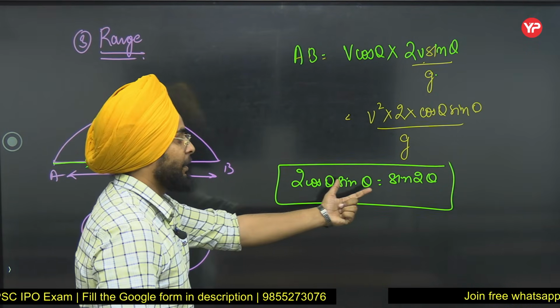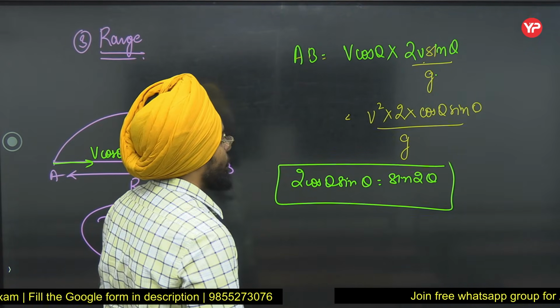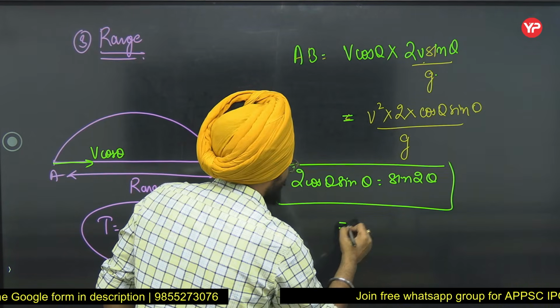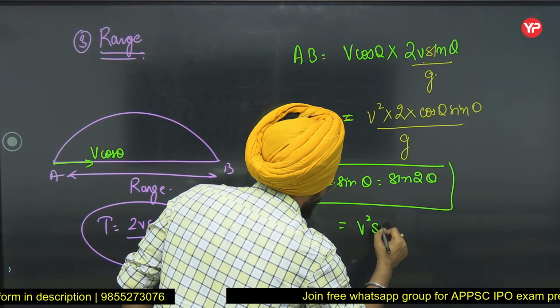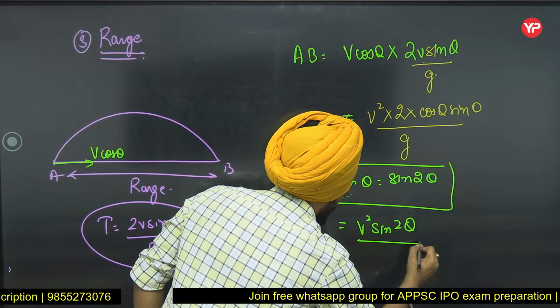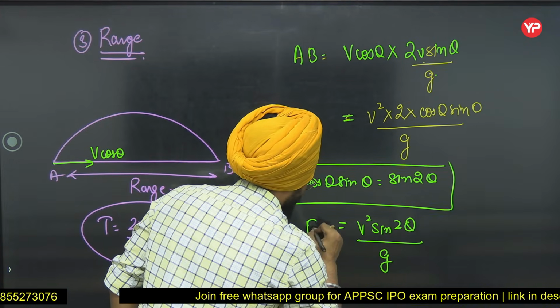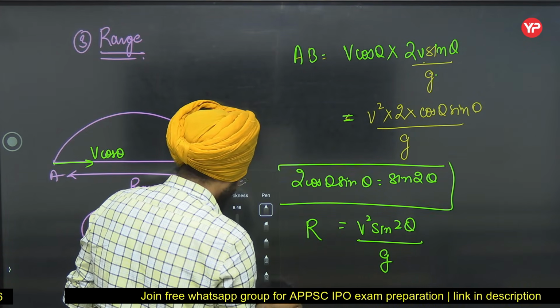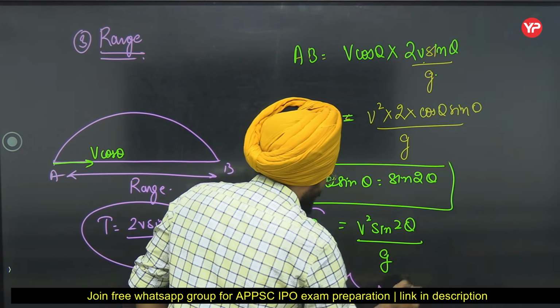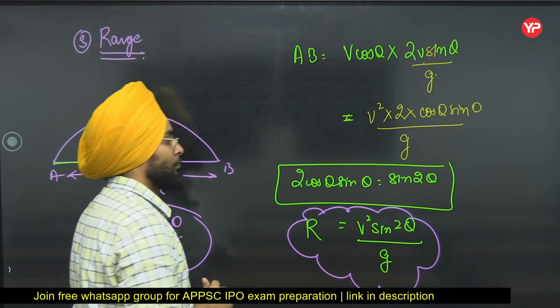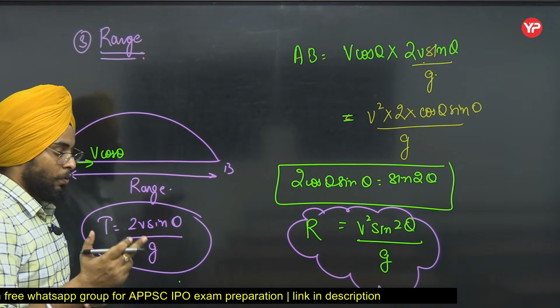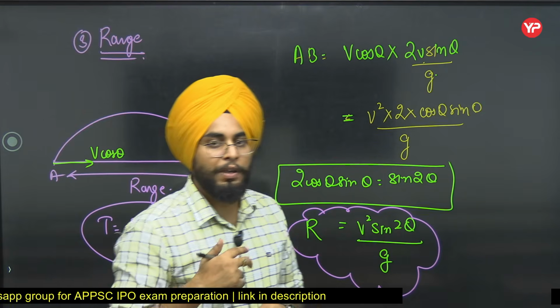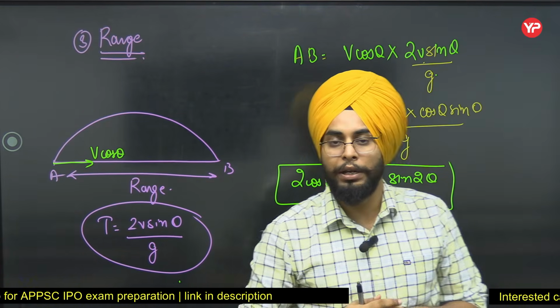2 cos theta sine theta is equal to sine 2 theta. So I can rewrite this as v square sine of 2 theta by g. This is my range. So we have seen time of flight, we have seen maximum height, and we have seen range.